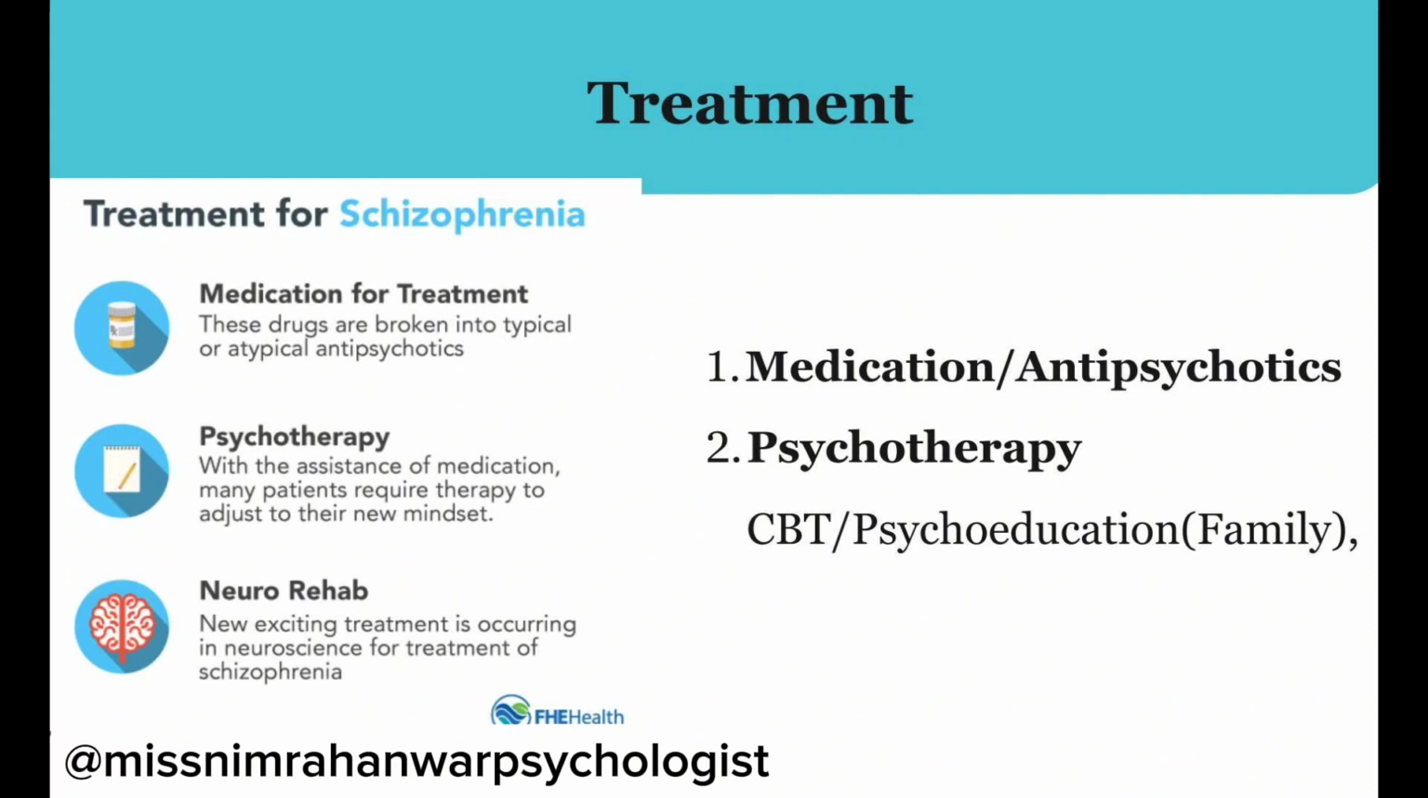The treatment or management plan for schizophrenia includes medication, meaning antipsychotics, or psychotherapy, which includes CBT or psychoeducation to the family. It depends upon the nature of the disorder and the condition of the client or family. If the client needs indoor treatment, then the client is admitted or rehabilitated in hospital settings, or the client is treated on an outdoor basis. It depends upon the severity level of the disorder.